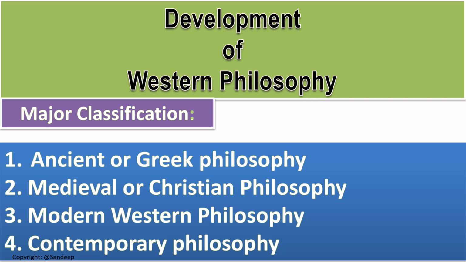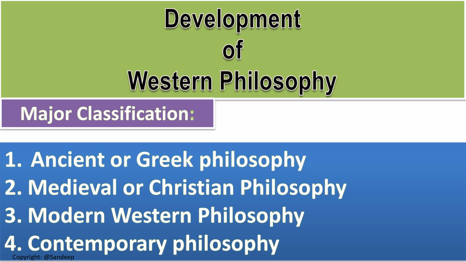So let's begin. Roughly, the history of Western philosophy is classified into four development stages. The classification is necessary to understand something deeply and clearly. As we know, philosophy does not remain the same. It keeps changing with the evolution of thought and consciousness. Each period of philosophy deals with different kinds of problems. So the history of philosophy is basically classified into four stages.